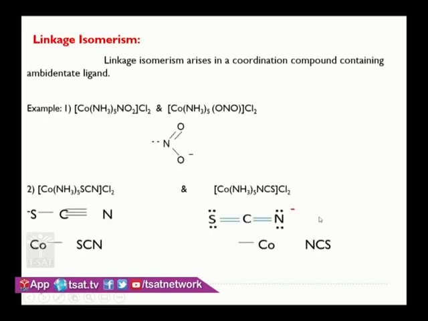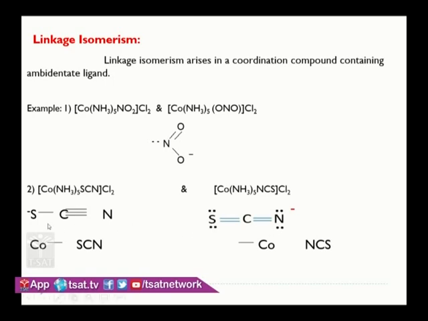Next, linkage isomerism. Linkage isomerism arises in a coordination compound containing an ambidentate ligand. What is an ambidentate ligand? A ligand is a substance capable of donating a pair of electrons. Ambidentate ligand means this type of ligand has more than one donor atom. Like you see nitro, here oxygen with negative charge can donate, and nitrogen with a lone pair can also donate. So anyone can donate. This type of ligand is called an ambidentate ligand, having 2 donor atoms.